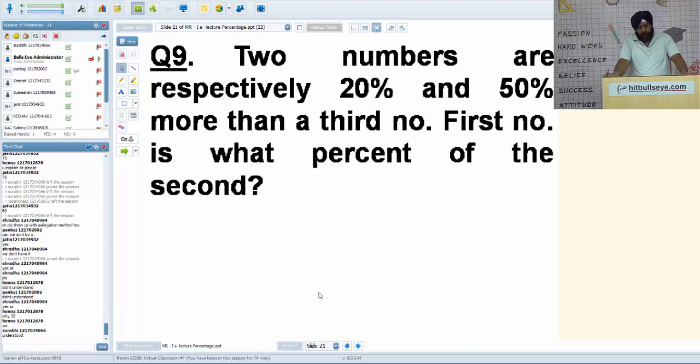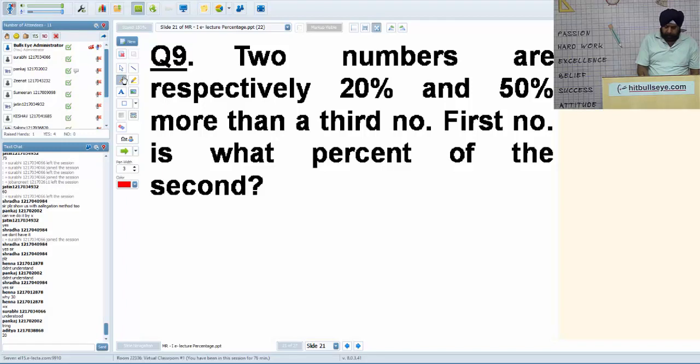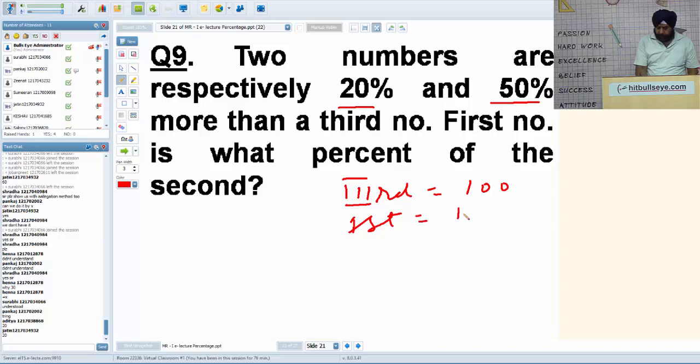Last, number questions. Quick. Two numbers are respectively 20% and 50% more than a third number. The first number is what percent of the second? 20 seconds to solve this question. Are you proceeding or still trying? See, very simple. The basic thing is to take the third number as 100 or x. The first number will be 20% more, it's 120. The second number will be 50% more, it's 150.